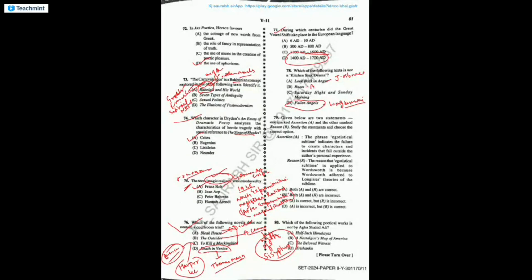Roots is by Arnold Wesker, a very important, powerful, you can say, kitchen sink drama. Saturday Night and Sunday Morning is actually a novel. Then it was eventually adapted into a drama and play and a movie also. It's written by Alan Sillitoe. So then assertion reason questions are there.